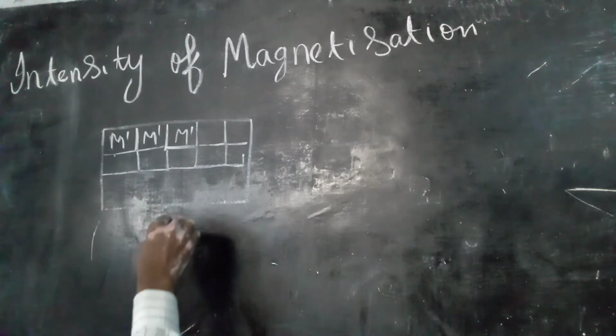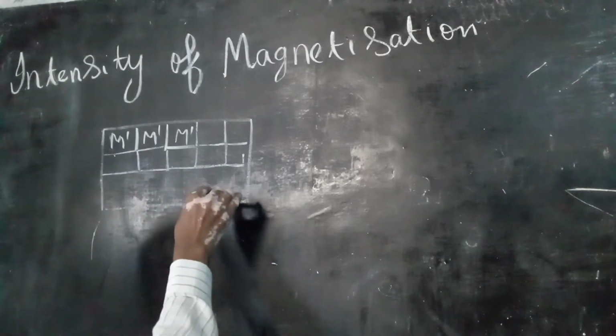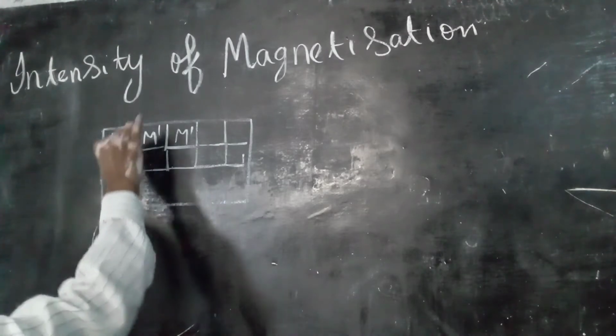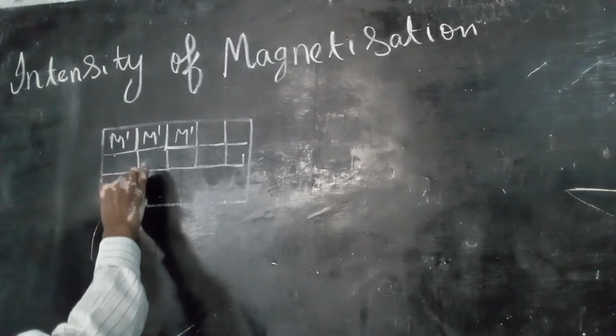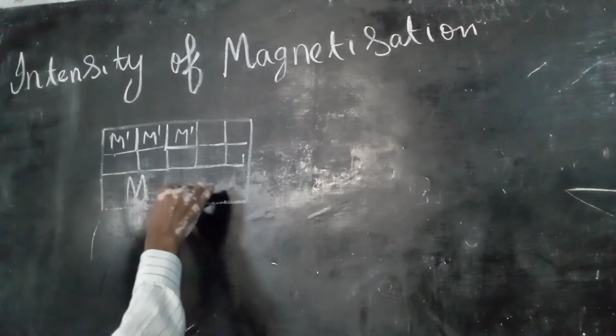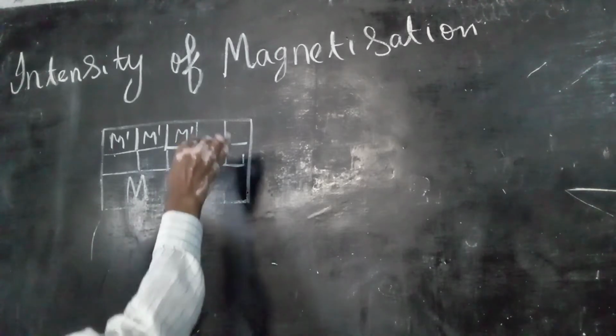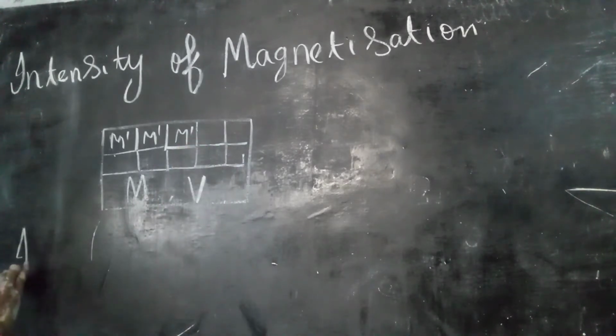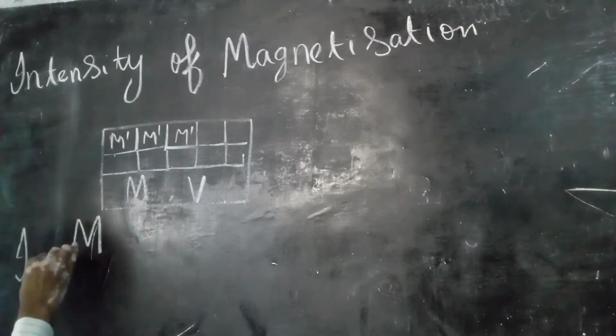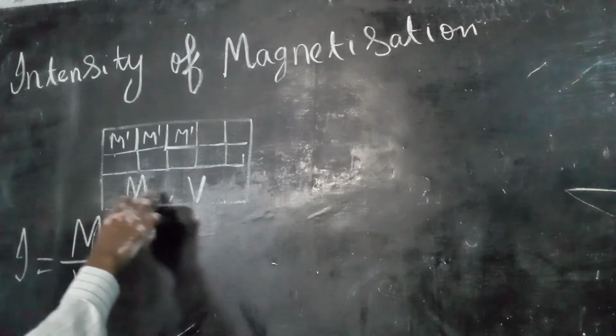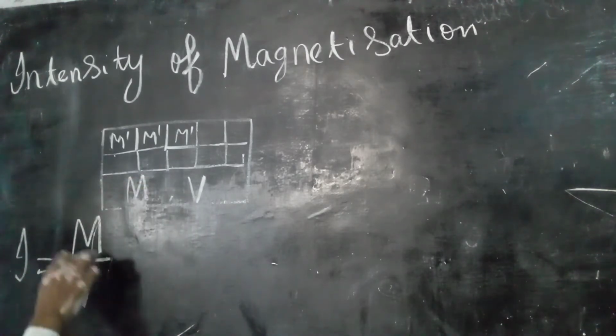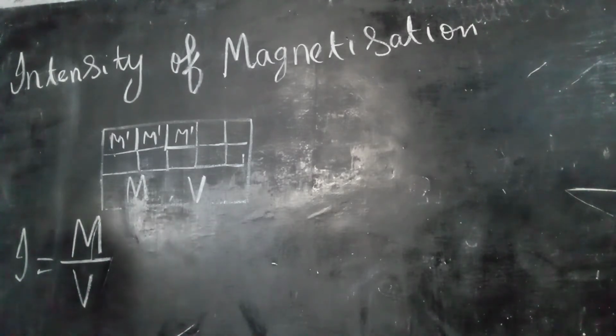Let the total magnetic moment developed inside the magnetic material be capital M, and the volume of the magnetic material which is subjected to the magnetic field be V. Then intensity of magnetization I is given by M upon V. V volume gets magnetic moment of magnitude capital M, so unit volume gets magnetic moment M by V. So the magnetic moment developed inside the magnetic material per unit volume is known as intensity of magnetization. So I is equal to M upon V.